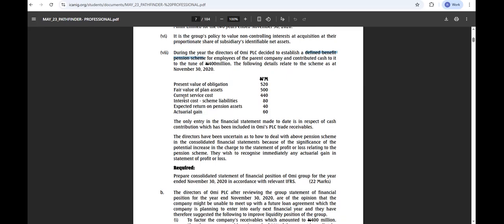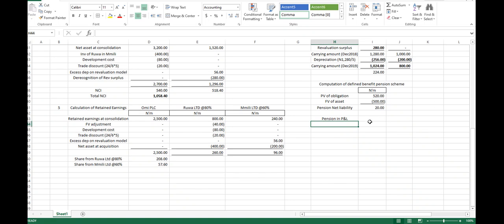What are the figures for the income statement? We have the current service cost, the interest cost, then we have the expected return, and the actuarial gain. All these are income statement figures, am I right, please? Okay, so let's see whether it is plus or minus.